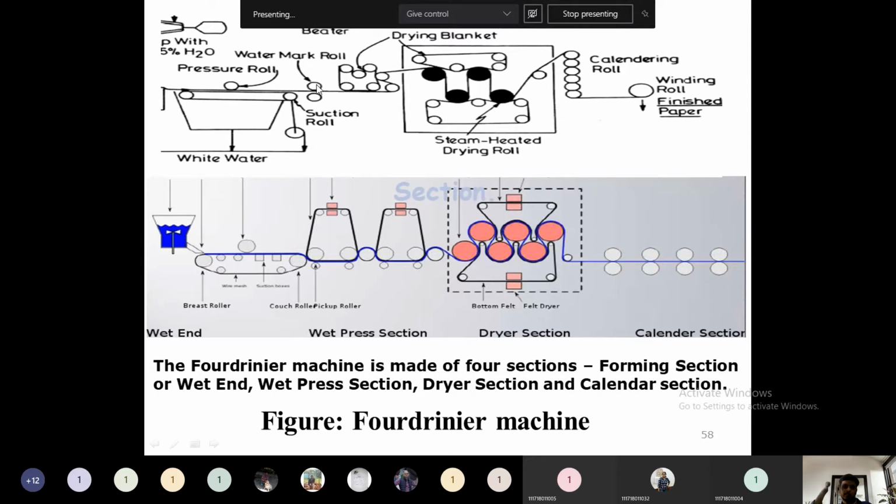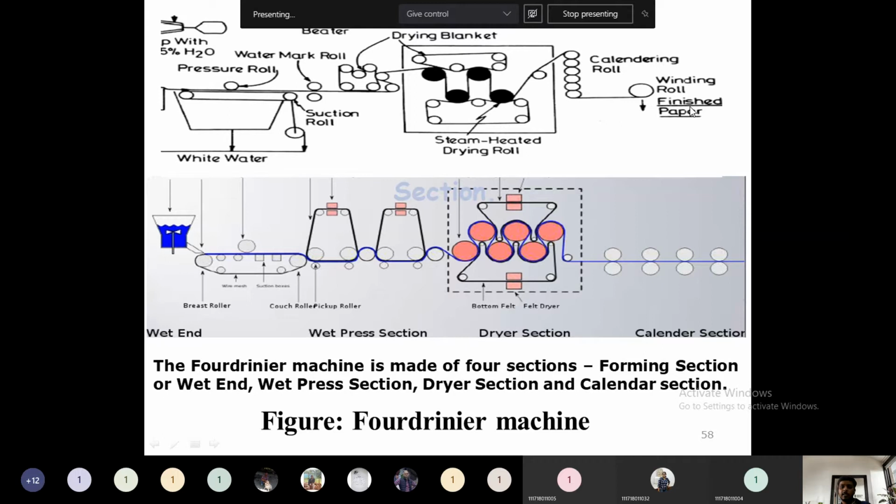So that dice will just print on that bond paper, or some company logo, or some other company information. Everything will be just marked here. After passing through all these rolls in the calandria section, the smooth finish will be obtained in the paper sheet. Then finally it will be sent to the winding roll. In the winding roll, the paper will be converted into a roll, a round roll. That particular big round roll will be going to the finishing section.